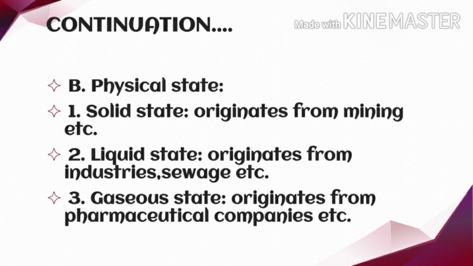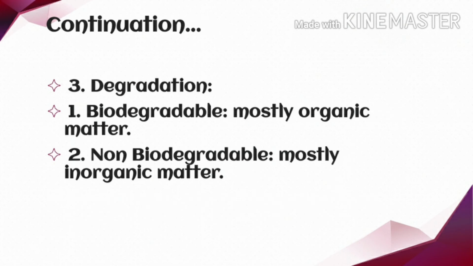The gaseous state pollutant is in the gaseous form, and it originates especially from the pharmaceutical companies, metallurgical companies, and chemical companies, where there is a release of lots of different kinds of harmful gases. Now we will talk about the classification of pollutant on the basis of degradation or breaking down. Accordingly it has been divided into two types, that is biodegradable and non-biodegradable.